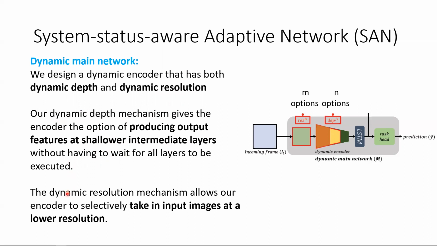Secondly, the dynamic resolution mechanism allows our encoder to selectively take in input images at a lower resolution, which also reduces computational costs. These designs are incorporated into a single dynamic network with a total of m times n options, where m is the number of resolution options and n is the number of depth options. The output features from the dynamic encoder are fed into an LSTM that models the temporal aspect of the video.